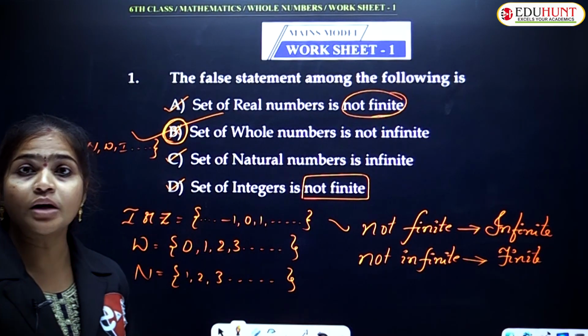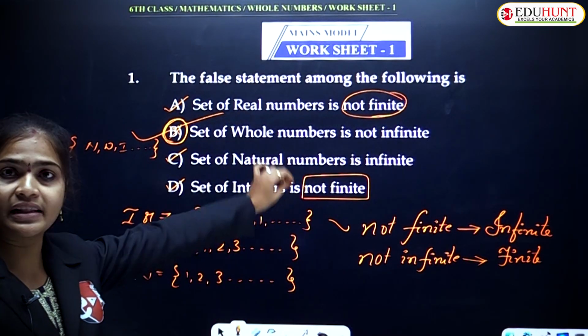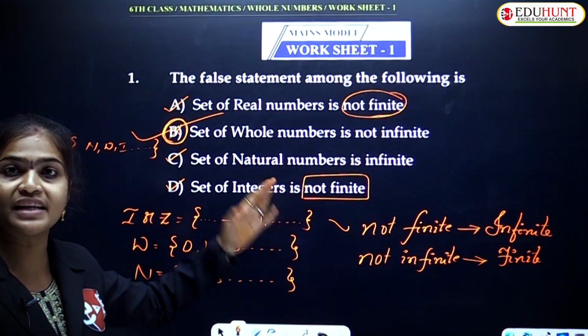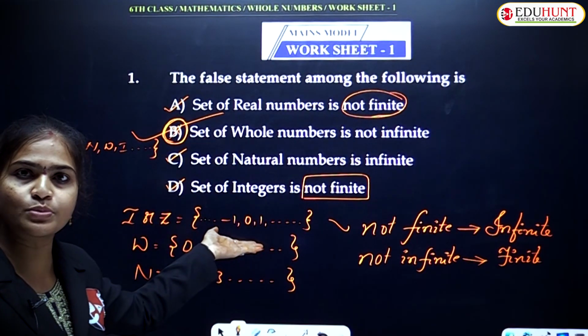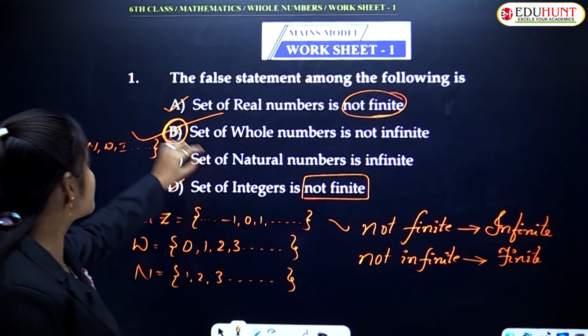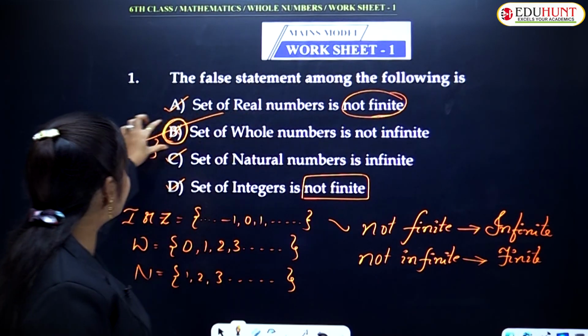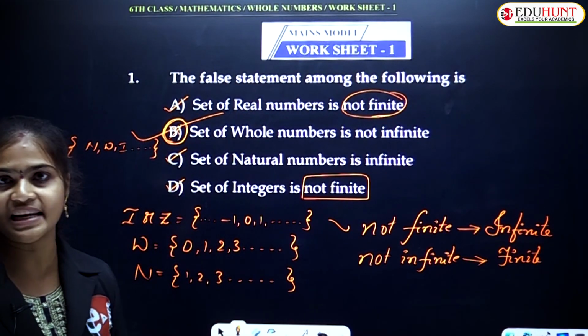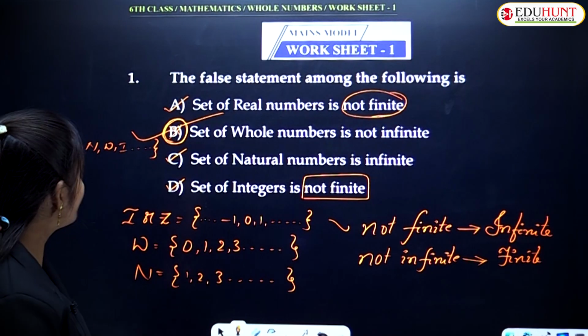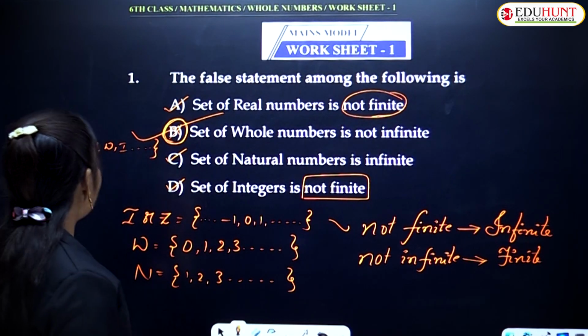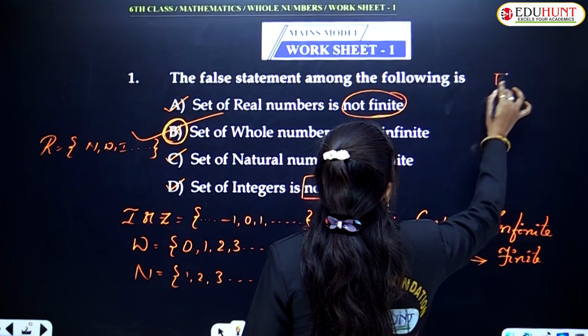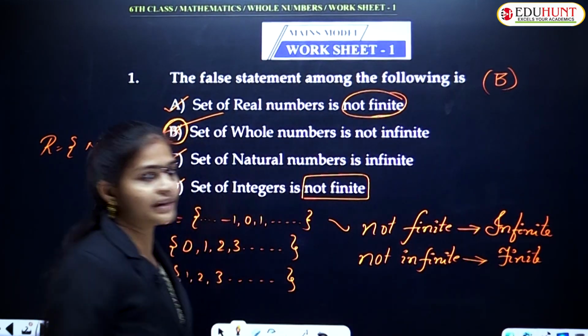Correct answer is option B as per the question. Why? Because in that question they are asking for the false statement. So what is the false statement among those four? B only, no? So the statement given in option B is the wrong statement. Understood? So this is the explanation for this one. And what is the answer here? Option B is the correct one.